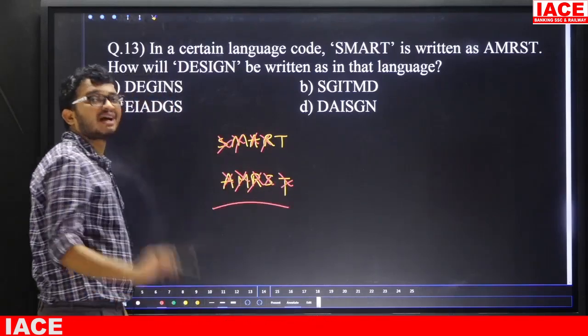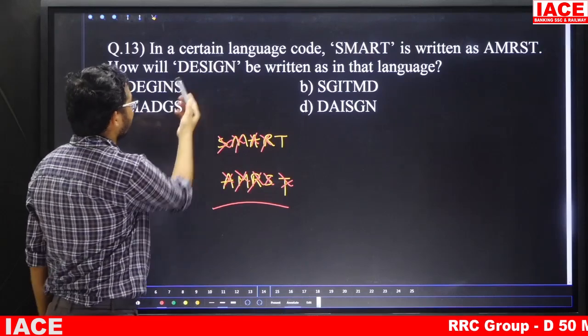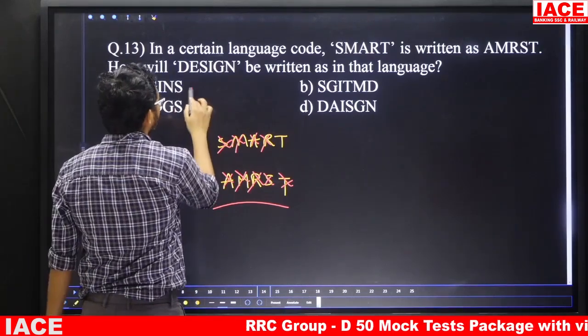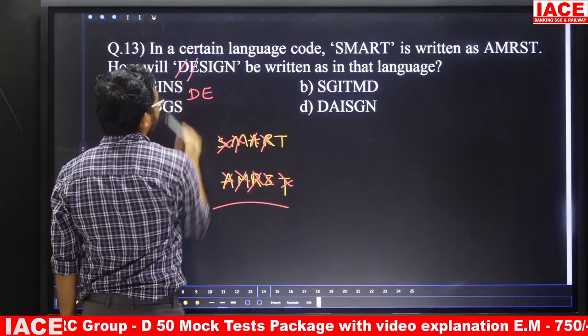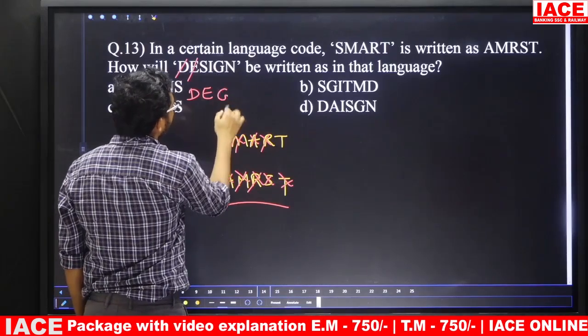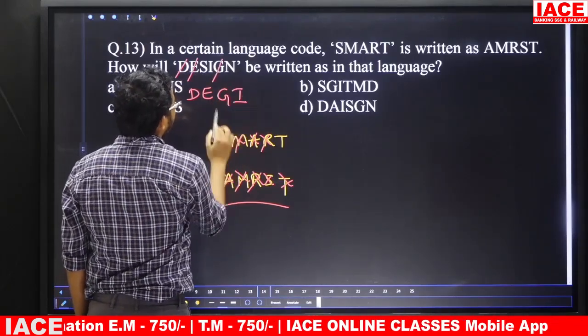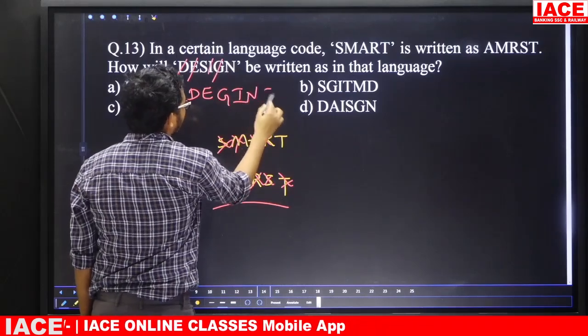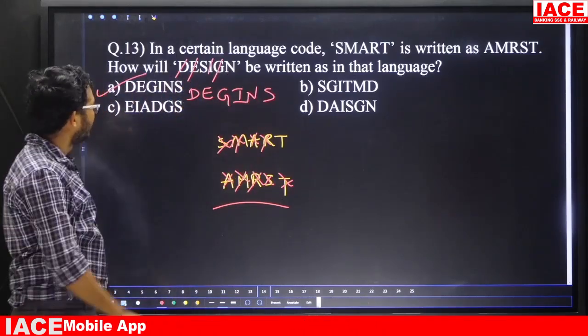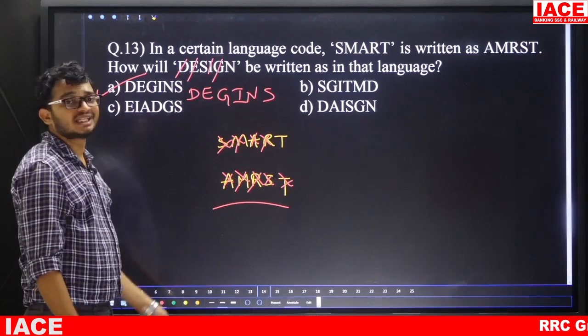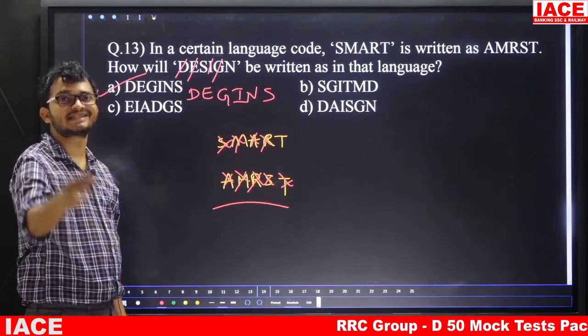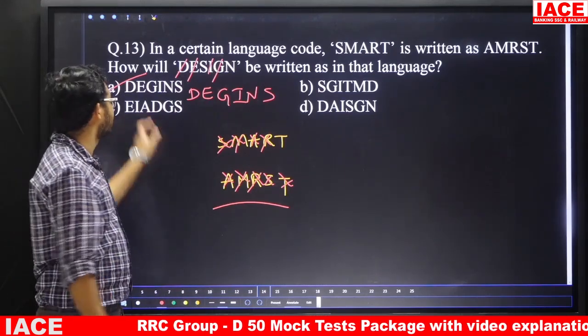That means the simple logic is alphabetical order. In the same manner, the given word is DESIGN. The lowest one is D. After that E. After E, the next one is G. Next is I. Next is N. Next is S. So the answer is Option A: D E G I N S. So the logic here is alphabetical order, otherwise ascending order, low to high. So the answer is option A.